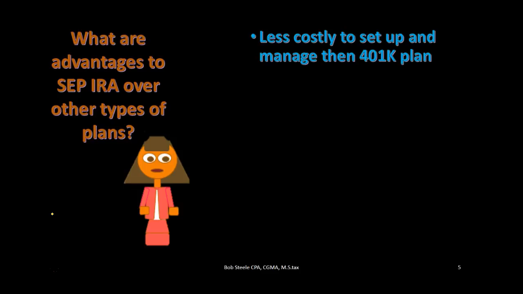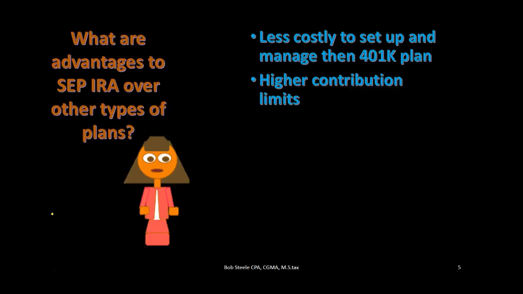What are the advantages of the SEP IRA over other types of plans? When we think about a retirement plan for a business, we usually think of a 401k plan. A small business can set up a 401k plan, and it's good to take a look at the options of the 401k plan. The benefit is that the 401k plan is very flexible. The problems with the 401k plan are that there are more regulations to set it up, and more regulations to track it and do the reporting on it. The SEP IRA is set up for small businesses specifically to be a bit more simplified, so we don't have as much flexibility with it, but it's fairly simple to set up and the reporting requirements aren't as high.